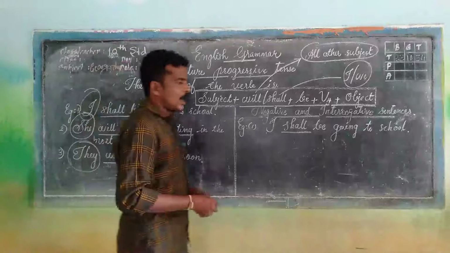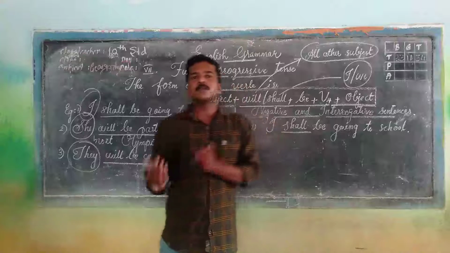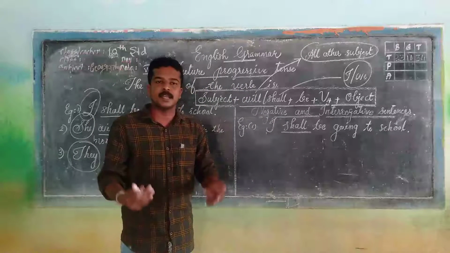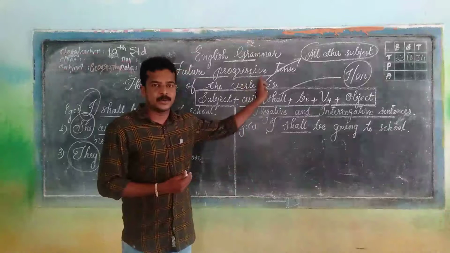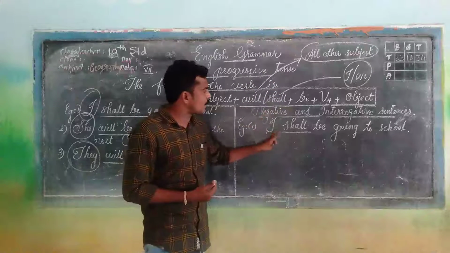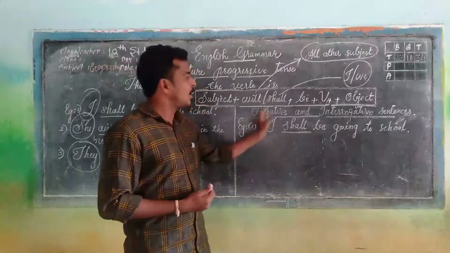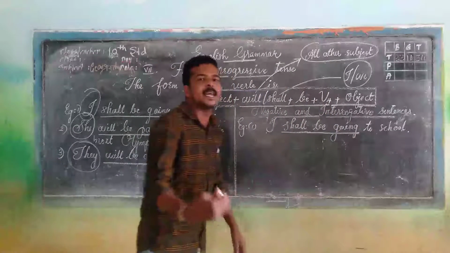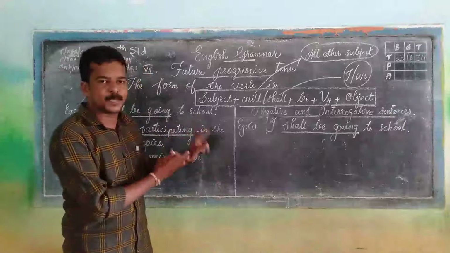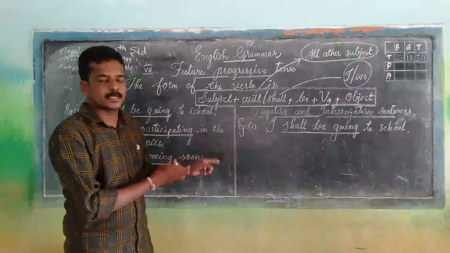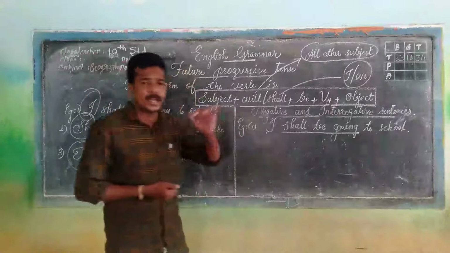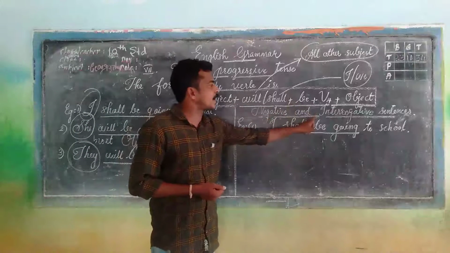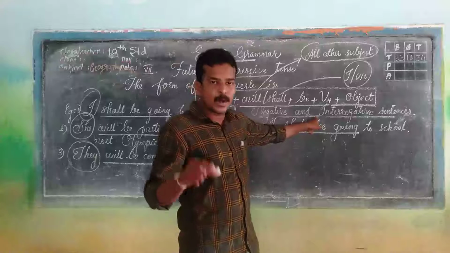As usual, here too we must learn how to make negative and interrogative sentences expressed in future progressive tense. One of the sentences I wrote on the board: I shall be going to school. By seeing the structure and the verb pattern, we can easily understand that this sentence is expressed in future progressive tense. Now my intention is to make you understand how to make negative and interrogative sentences in future progressive tense.